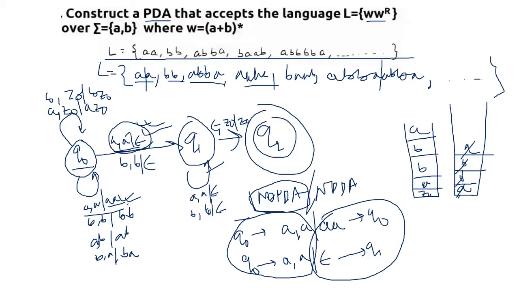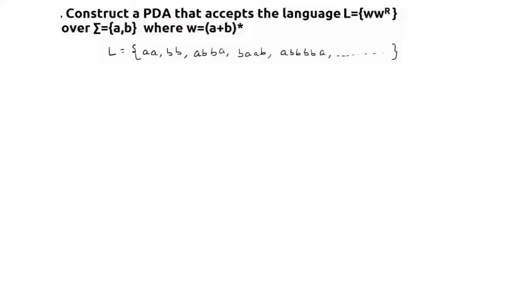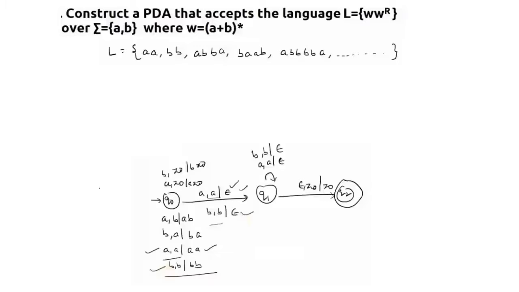I hope you understood whatever I have discussed so far today. We will be coming with two more examples in our next session, and finally we'll move to the next module after that. This is the answer written in a clearer picture.